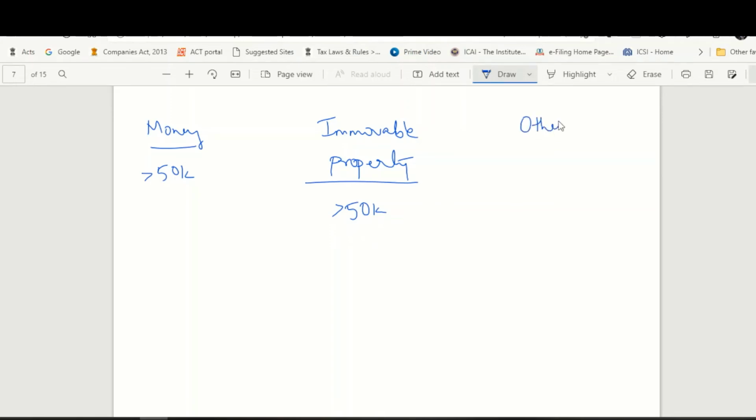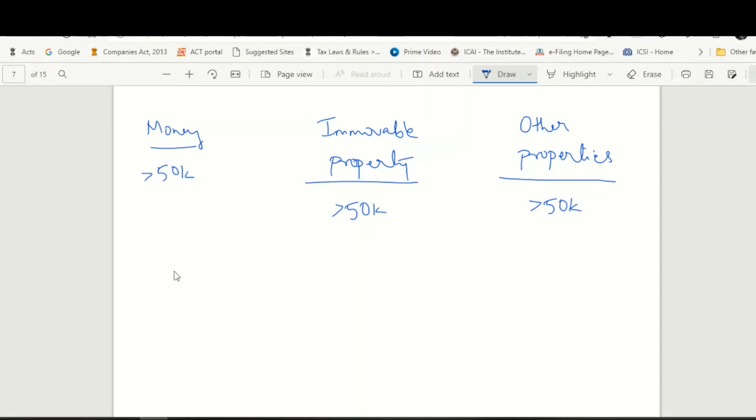Other properties, where we discussed jewelry, bullion, shares, securities, archaeological collections, etc. Here also, either free of cost or for inadequate consideration where the value of benefit exceeds 50,000 rupees, there will be tax under income from other sources.